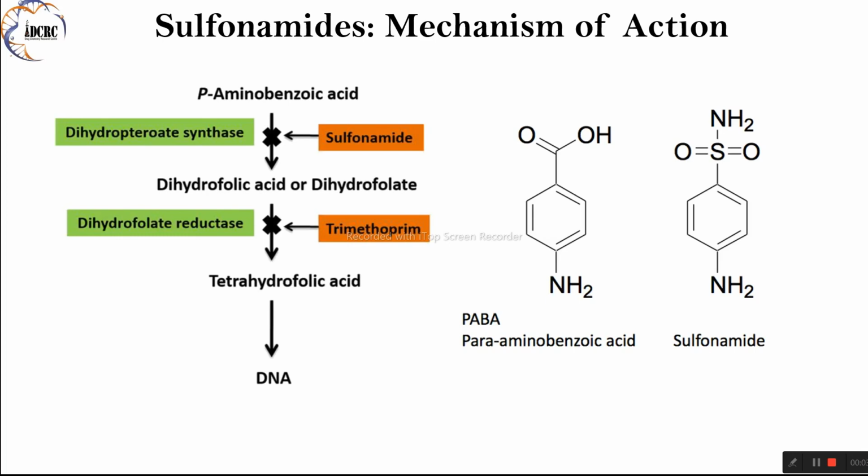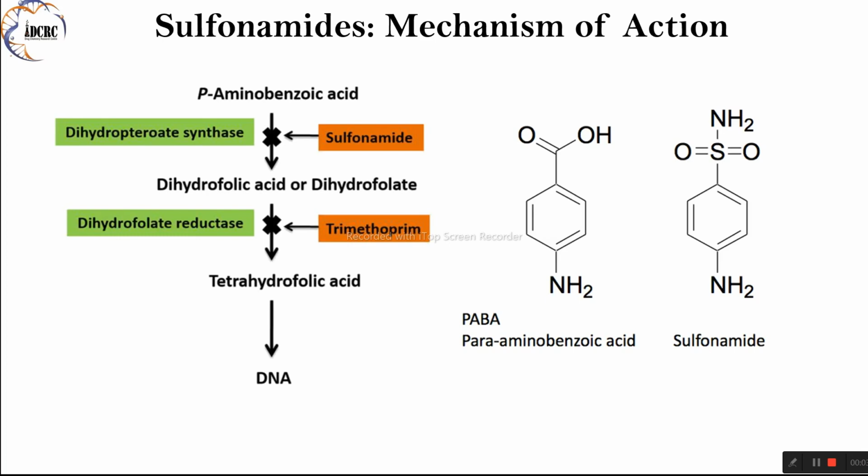replicate and grow. By disrupting folate synthesis and inhibiting essential metabolic pathways, sulfonamides exert a bacteriostatic effect, meaning they inhibit bacterial growth rather than directly killing bacteria. However, bactericidal concentrations of sulfonamides can be achieved in certain environments such as urine.